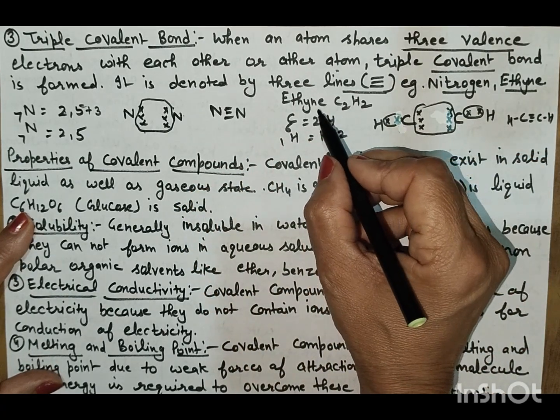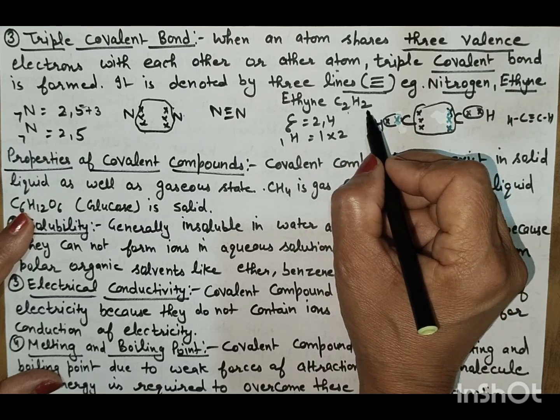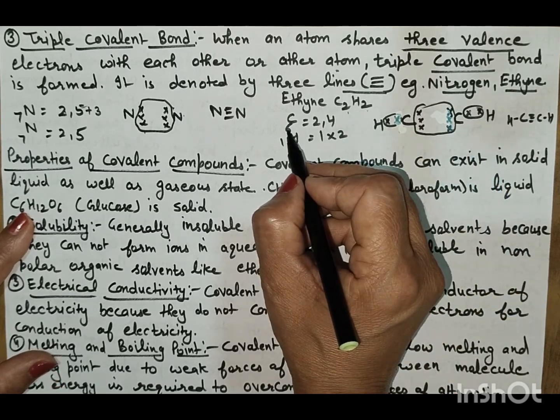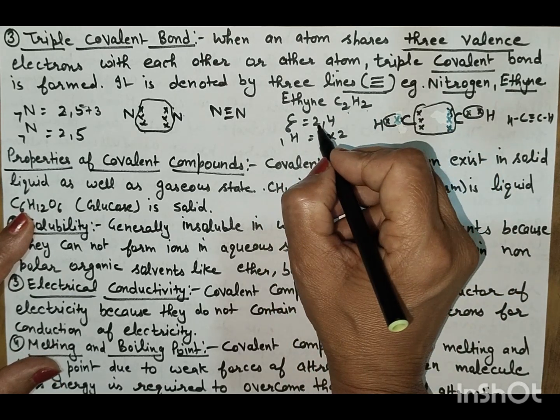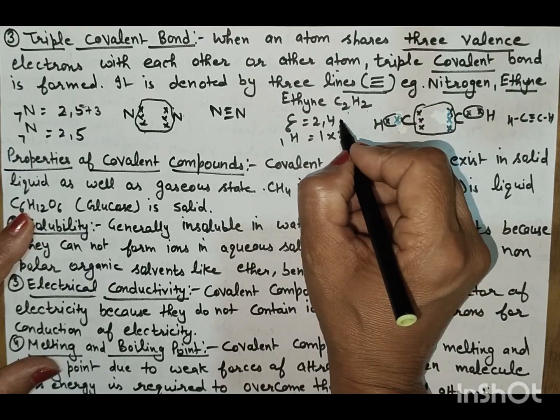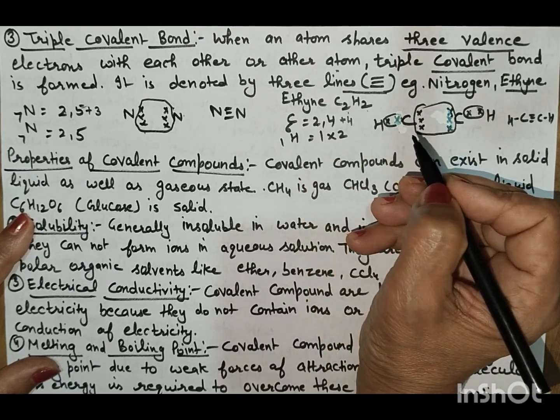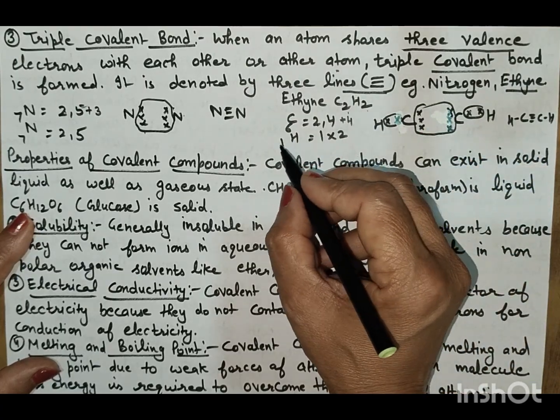If we take the example of ethyne, C2H2, carbon has atomic number 6 and electronic configuration 2, 4. It needs 4 electrons to attain the noble gas configuration.